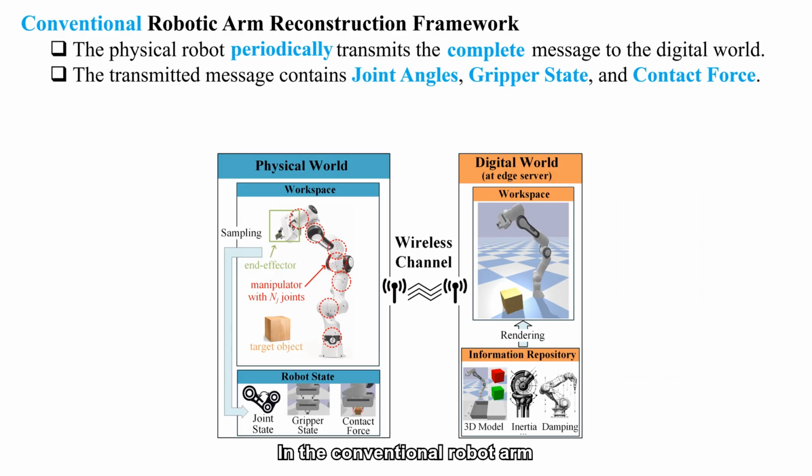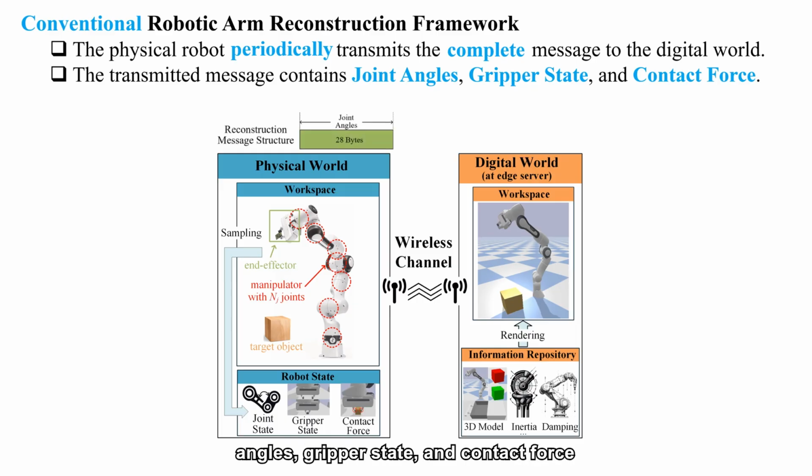In the conventional robot arm reconstruction framework, the physical robot periodically sends its current operation state to its digital twin for reconstruction. This message normally contains three features: its current joint angles, gripper state, and contact force between the gripper and target objects. However, this framework is inefficient in both the feature domain and time domain since a large number of less important data are transmitted.